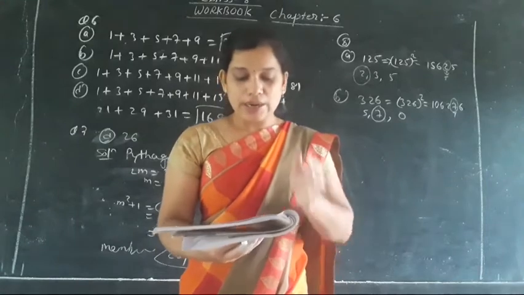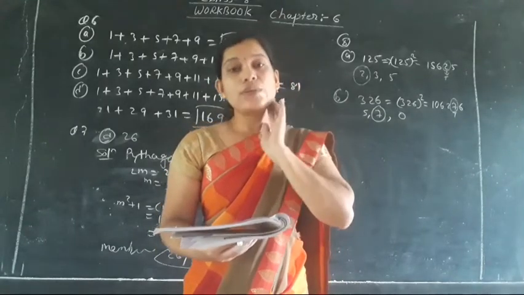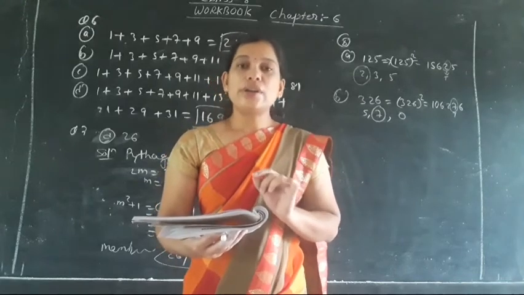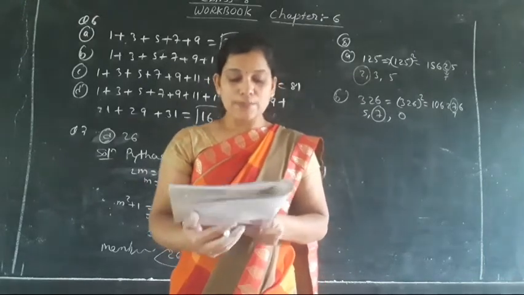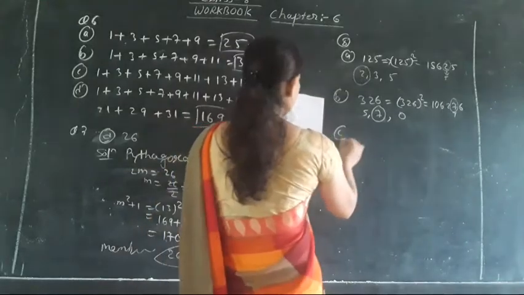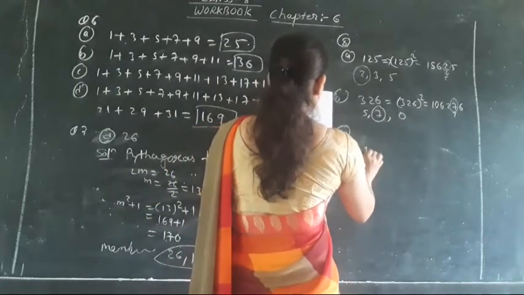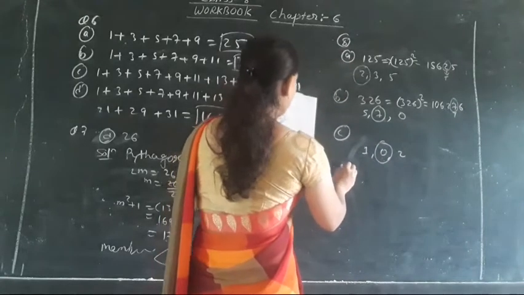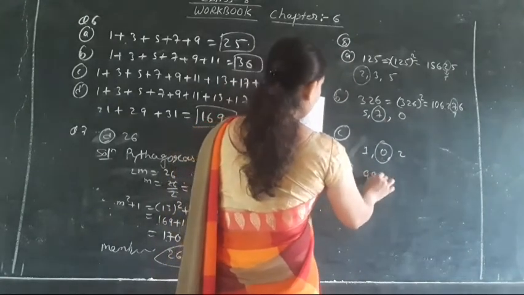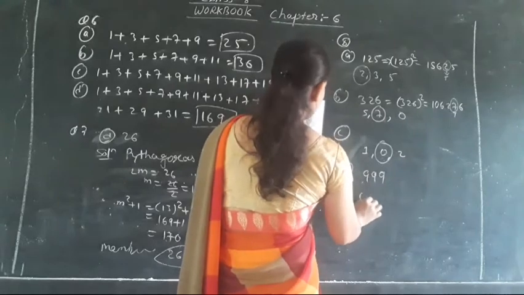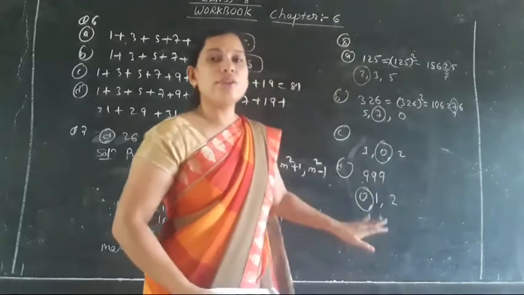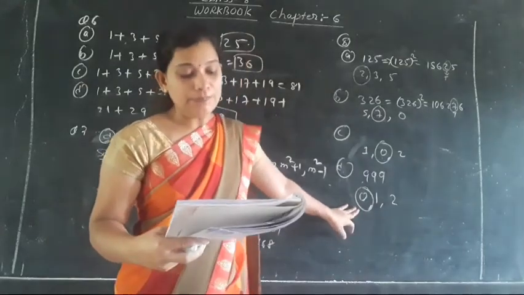Similarly for the C part, 201 का जब आप स्क्वायर निकालेंगे तो 40,401 आंसर आएगा. उसमें 1 है, 0 है, 4 है, तो 10th प्लेस वैल्यू 0 होगा. Similarly for 999, उसका आंसर 0 होगा. So in this way you have to just circle out in question number 8.